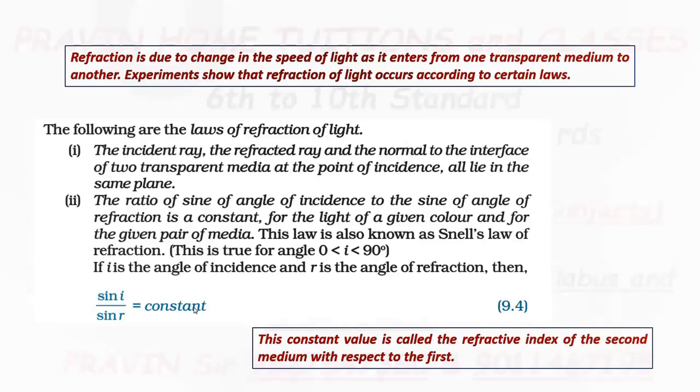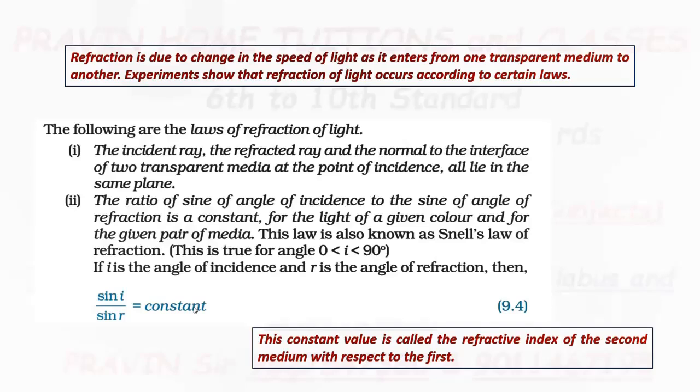Again, I am repeating. First law: the incident ray, the refracted ray, and the normal to the interface of the two transparent media at the point of incidence all lie in the same plane. Already we have seen this in an earlier figure. Second law: the ratio of sine of angle of incidence to the sine of angle of refraction is constant for the light of given color and for the given pair of media.